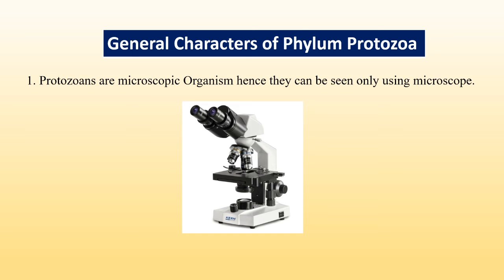See, the first characteristic: protozoans are microscopic organisms, meaning they are visualized only under the microscope. We cannot see them with our naked eyes. We need a microscope for observing the structure of protozoan animals, and it is the first characteristic of phylum Protozoa.